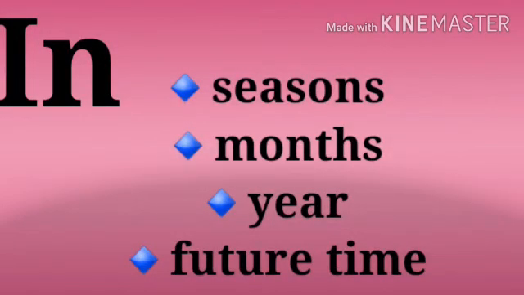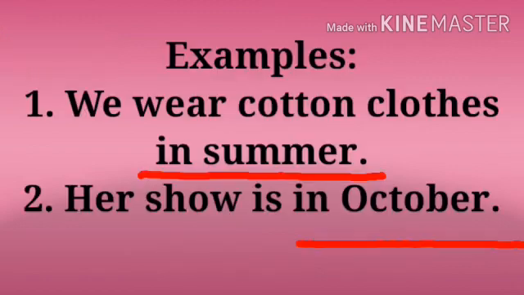Our next preposition is in. In is used for seasons, before the name of months, before a particular year, and for future time also. See some examples. We wear cotton clothes in summer. Children, in summer, summer is a season. And before summer we have used here in.